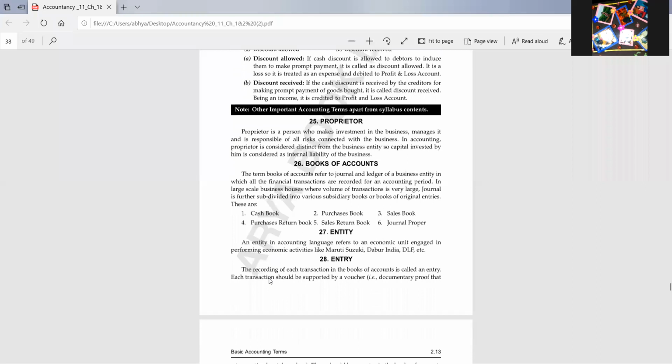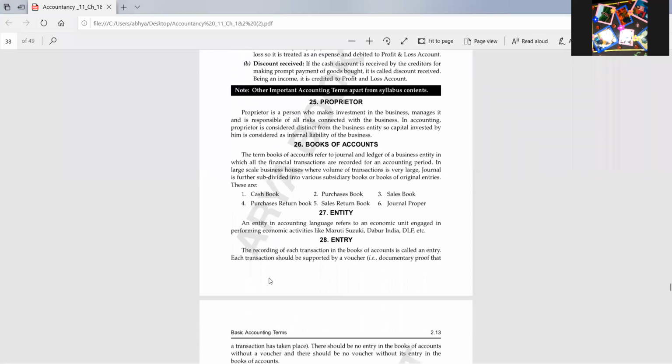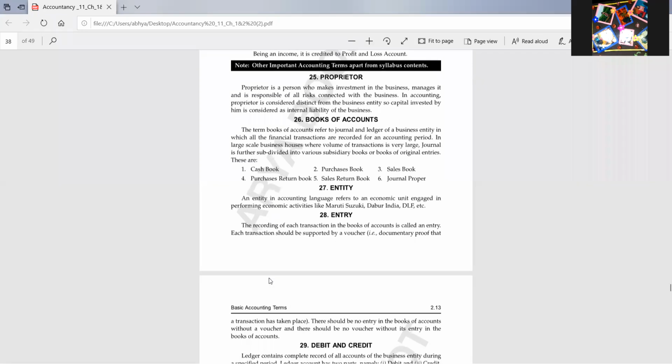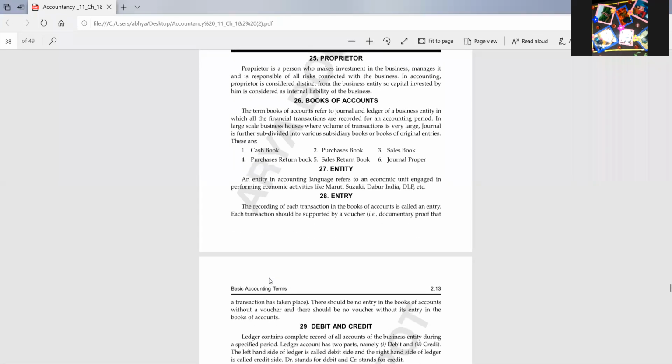Proprietor is the person who has started the business by investing capital. Books of account, I told you, a businessman has started the business not for charity but for earning profit. So at the end he must want to know the profits.